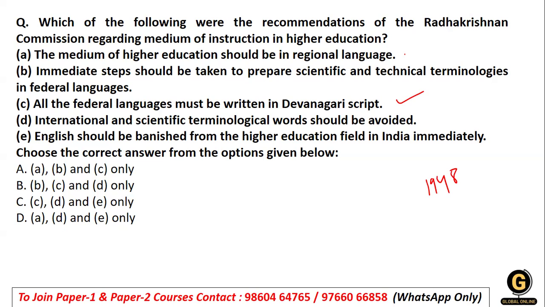So whatever we studied, the medium of higher education should be in English as well as the regional language. It spoke about the scientific and technical terminologies, and it spoke about the Devanagari script also. It did not mention anything to be avoided or banished. So D and E are not there, and as per the question, your right answer turns out to be option number 1.